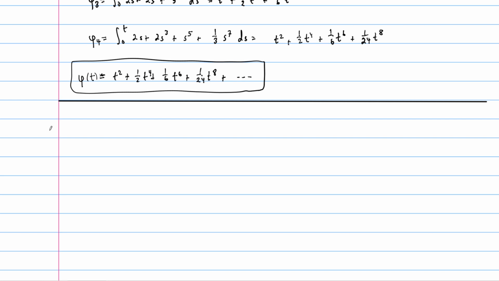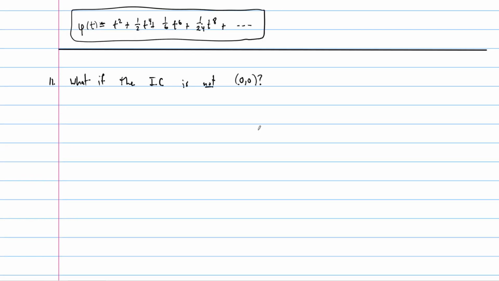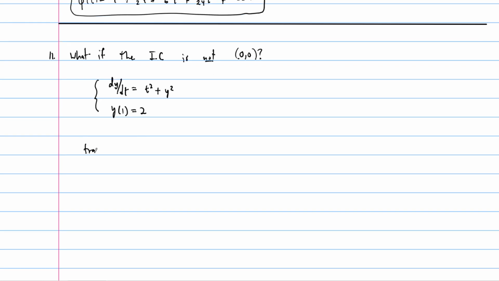All right, so here's the last question. What if the initial condition is not 0, 0? We'll do this one by an example, but let's suppose that we have a differential equation of the form dy/dt equals, not too crazy, t squared plus y squared. And then the initial condition, though, is y of 1 equals 2. The idea is that we want to translate. We want to make new variables, but translate this to a new coordinate system. So we want to make some substitutions.